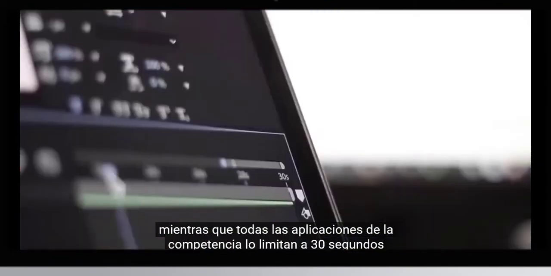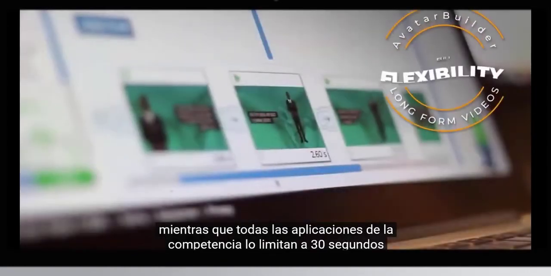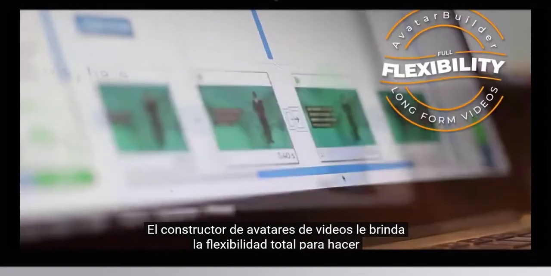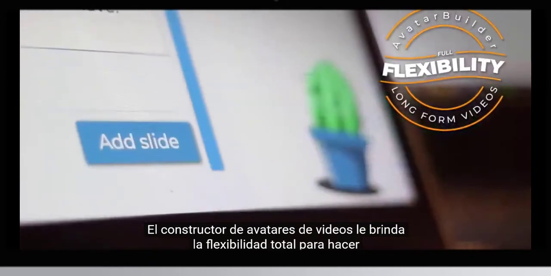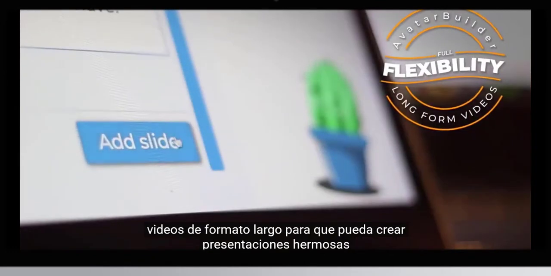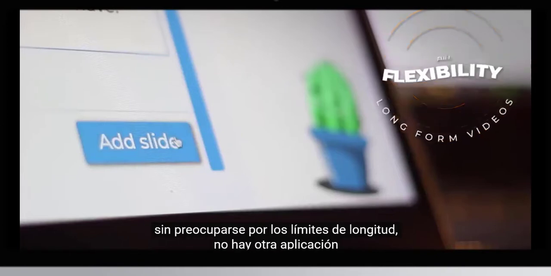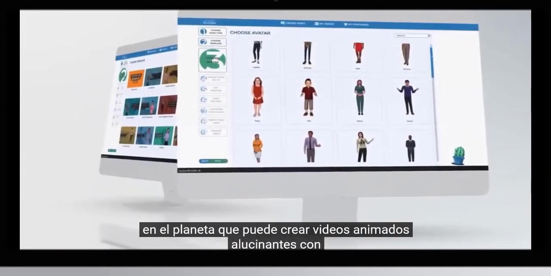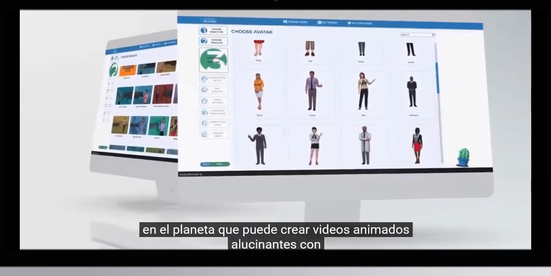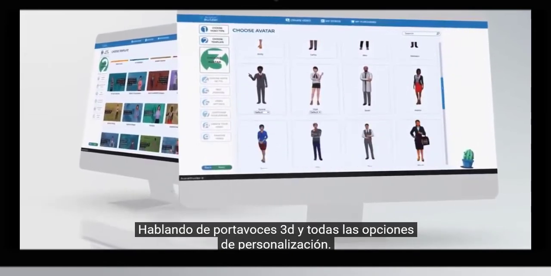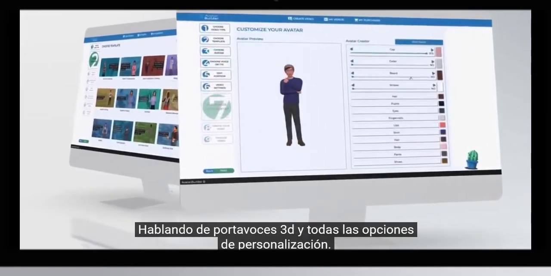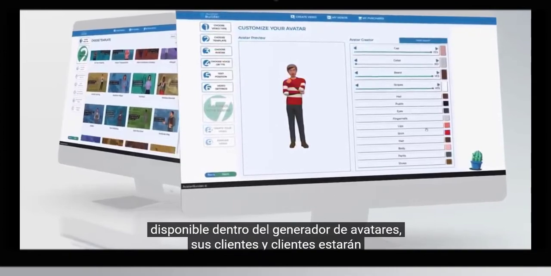While all the competing apps limit you to short 30-second videos, Avatar Builder gives you the full flexibility to make long-form videos so you can create beautiful presentations without worrying about length limits. There is no other app on the planet that can create mind-blowing animated videos with talking 3D spokespersons and all the customization options available inside Avatar Builder.